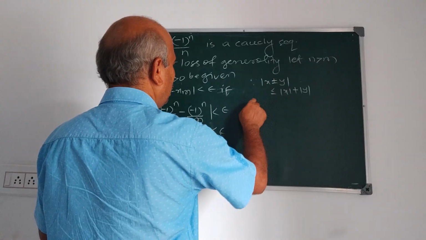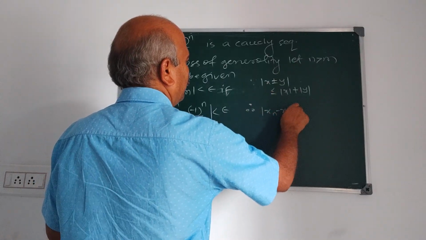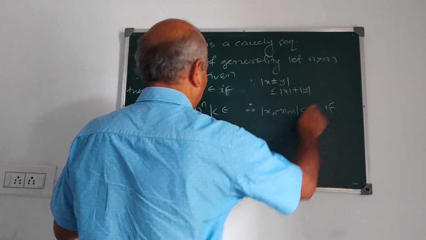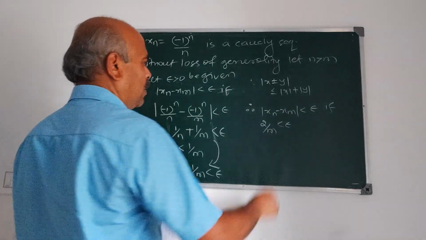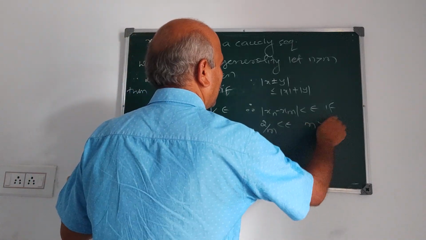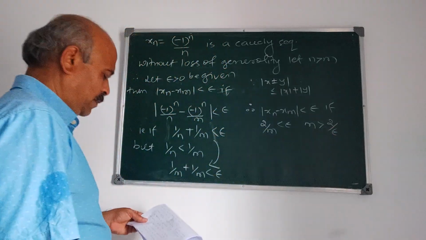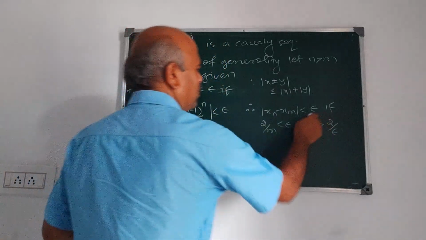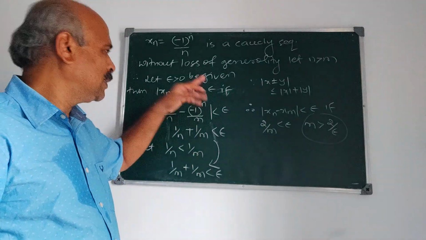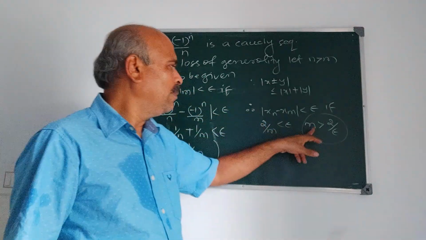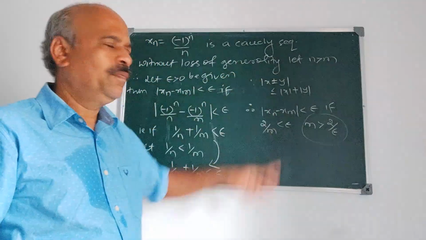Therefore mod xn minus xm is less than epsilon if 2 by m is less than epsilon, or m is greater than 2 by epsilon. Now this is important. Therefore mod xn minus xm is less than epsilon if m is greater than 2 by epsilon. We have assumed that n is greater than m.